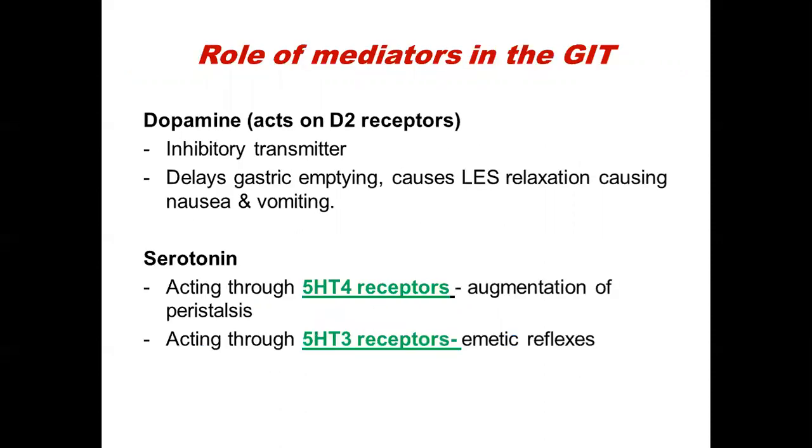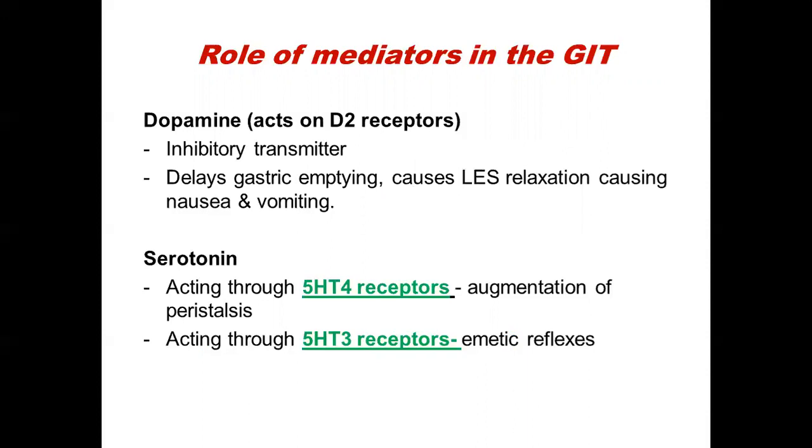Before that, we shall just have a look at the role of various mediators in the GIT. The first and foremost mediator is dopamine, which acts on the D2 receptors present in the gut. In the gut, it is an inhibitory transmitter and it delays the gastric emptying. It causes lower esophageal sphincter relaxation and thus causes nausea and vomiting. So the drugs which are antagonists on D2 receptors will increase the gastric emptying and prevent the LES relaxation, and thus they will be useful against vomiting.